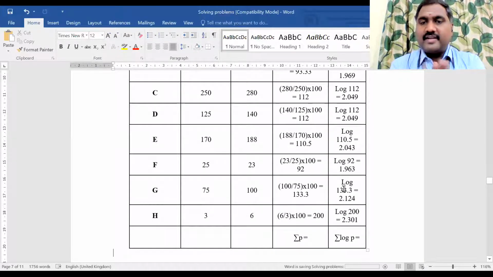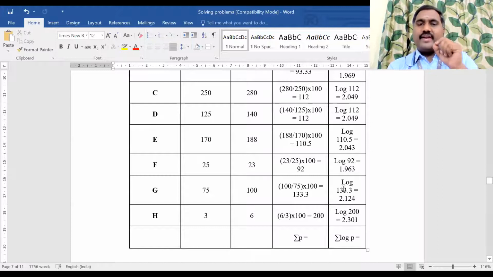Now we got the values, right? So we got the P value. The P value should be calculated for each commodity. Here the commodity names are A, B, C, D, E. Sometimes it may be rice, wheat, dal, ghee, oil, kerosene, whatever it is. So in the simple average of price relative method, first we have to calculate the P value for each commodity, and for the respective P value, calculate the log value.